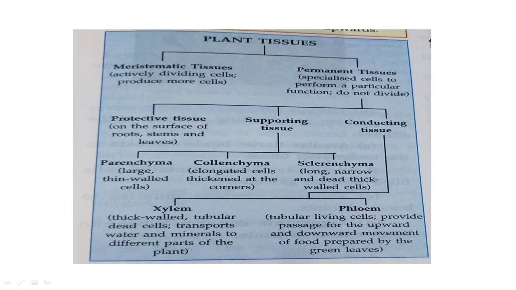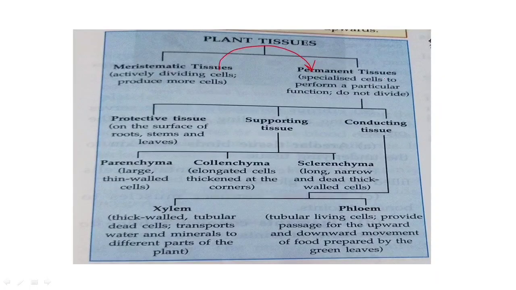Okay, children, next is permanent tissue. Permanent tissues are nothing but they are actually transformation of meristematic tissues. Beta, when the cells of the meristematic tissues of any growing region of the plant body stop dividing or lose the capacity of dividing, they convert themselves into tissues called permanent tissue. That means permanent tissue originates or gets derived from meristematic tissues only.